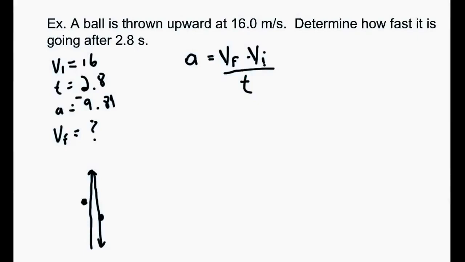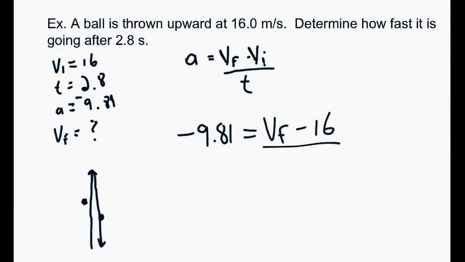If you make your list, you can see we've got vi is 16, time is 2.8, our a is negative 9.81, and we're looking for vf. The formula without distance is the one I've got written on here, a equals vf minus vi over t. So all we want to do is plug in those numbers, so negative 9.81 will equal vf minus 16 divided by 2.8.